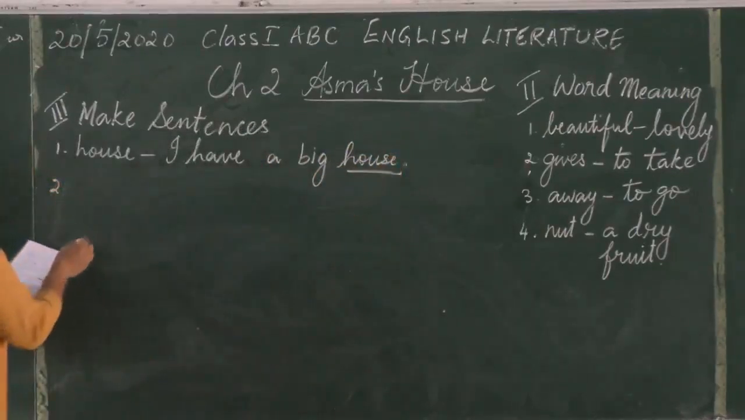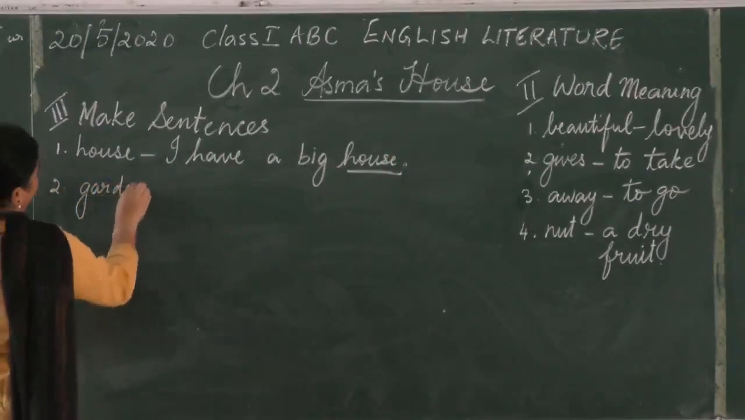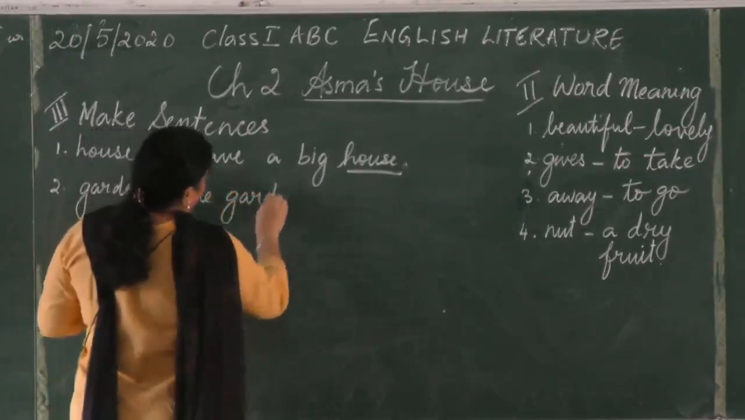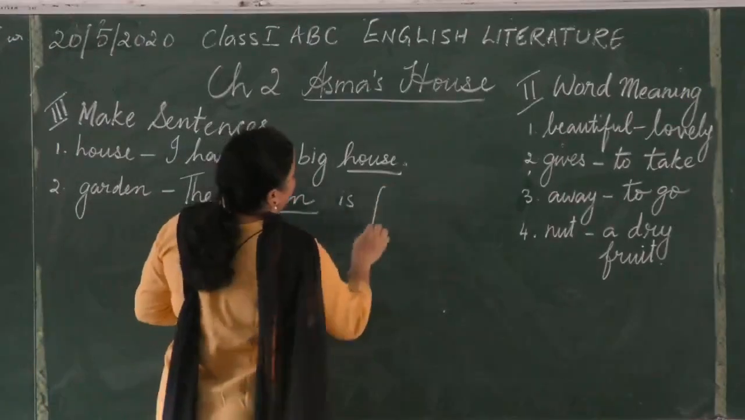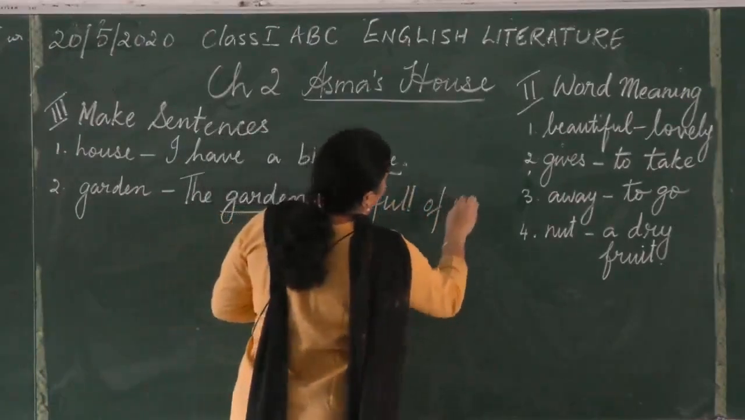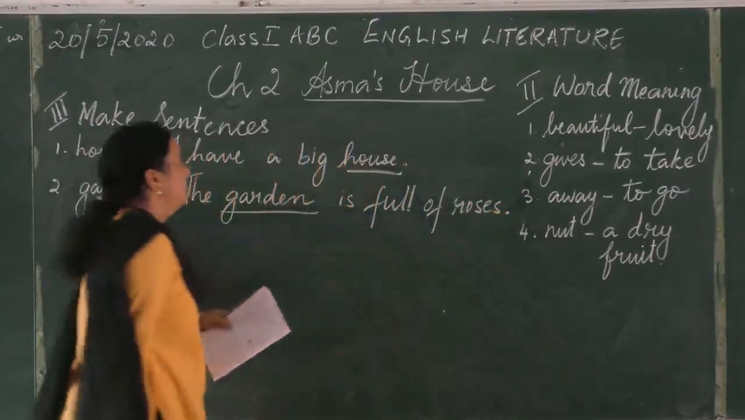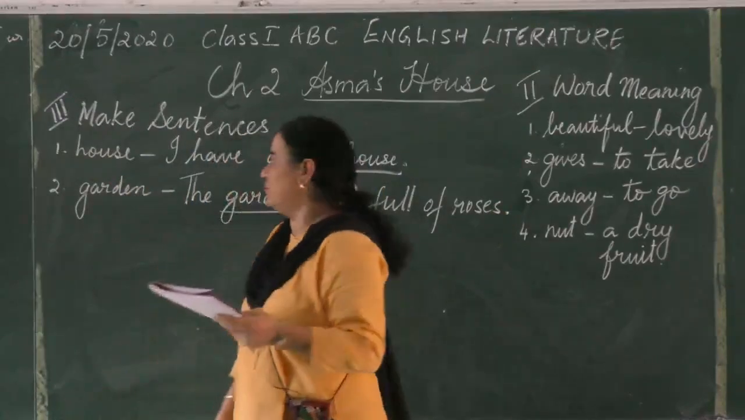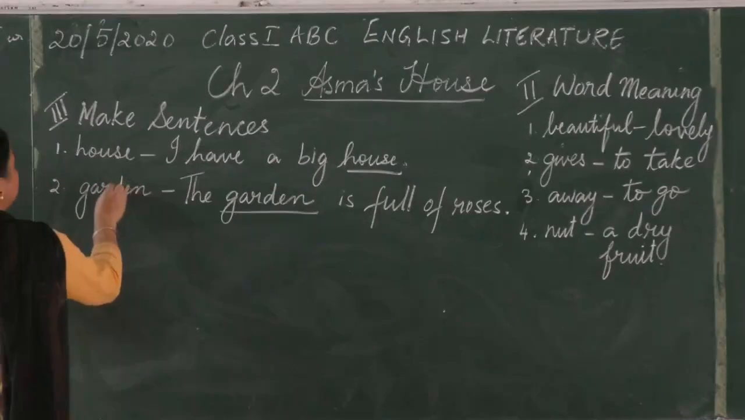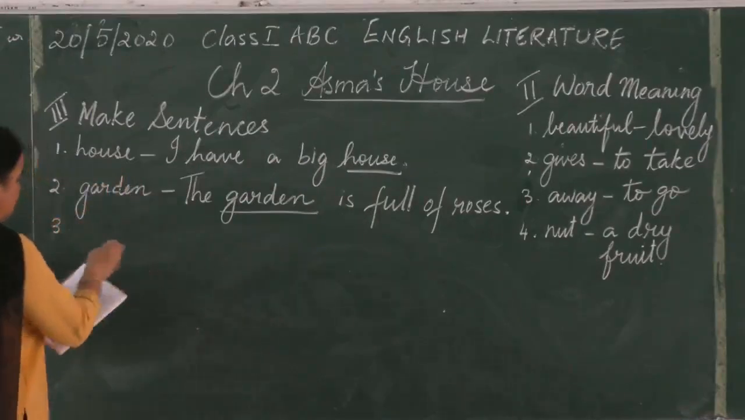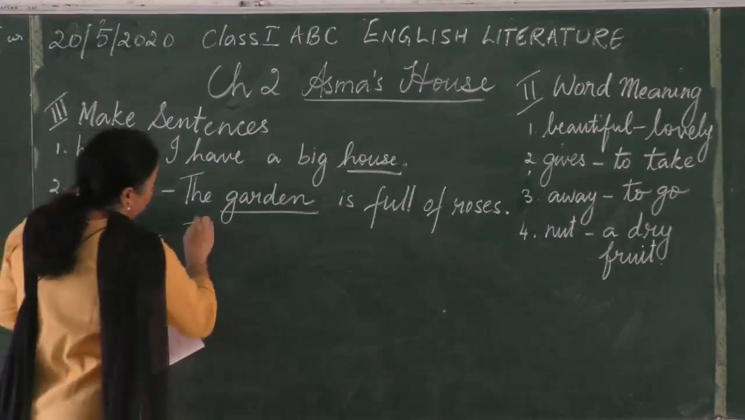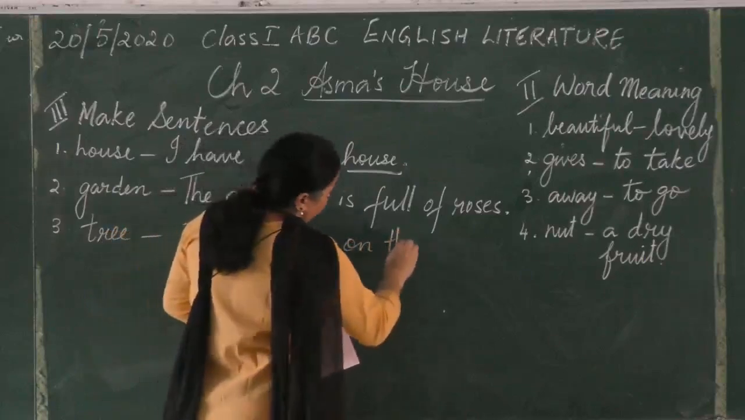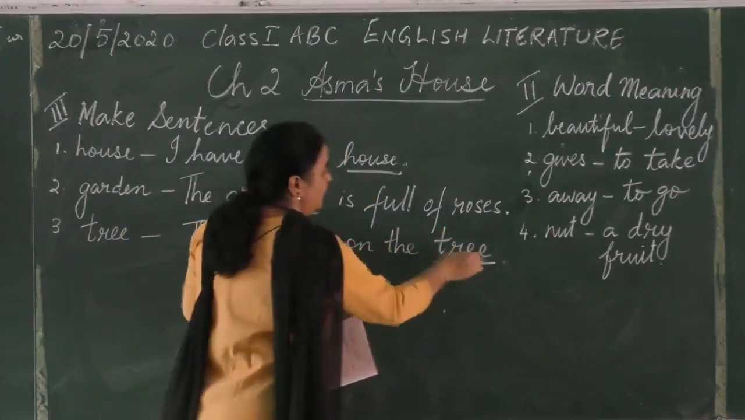Then number 2 is garden. The garden is full of roses. So you can write over here, the garden is full of roses. You can also make your own sentences. This is just what I'm giving you for you to write. If you want to write my sentences, you can. Otherwise, you can make your own sentences. Then number 3 is, you can write the bird is on the tree. And you will underline the word tree.